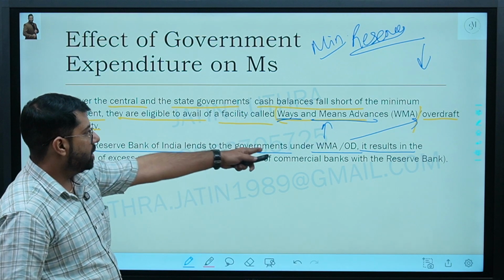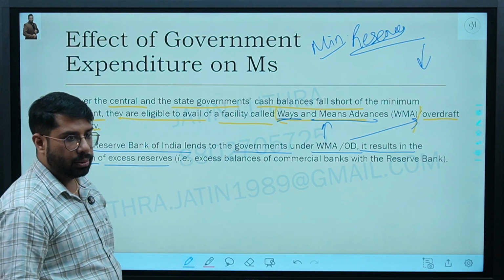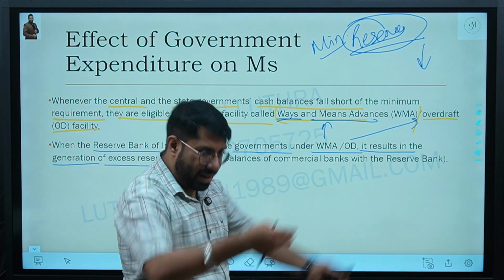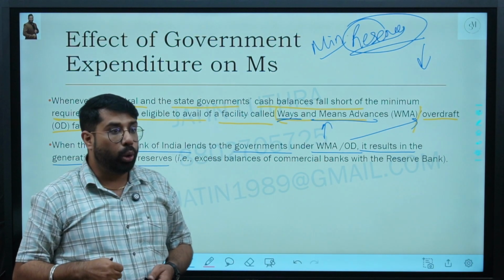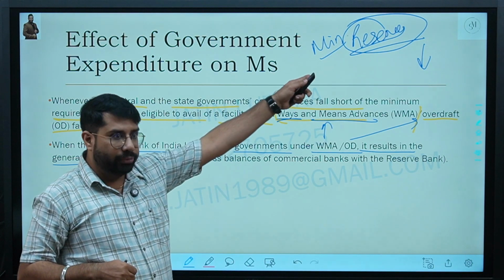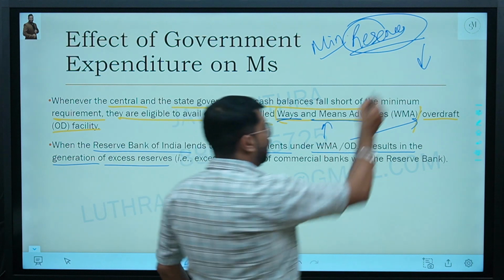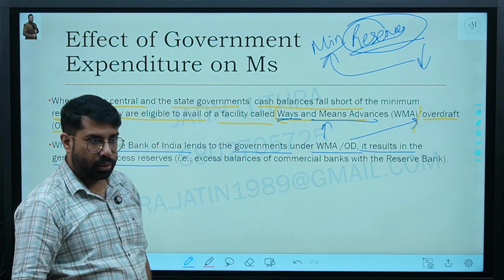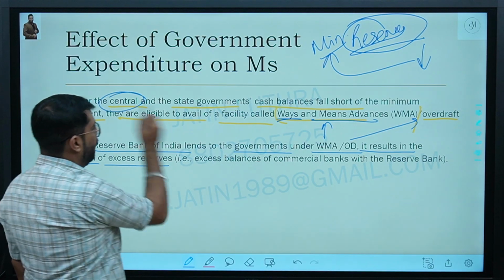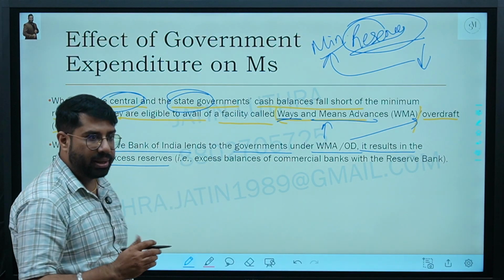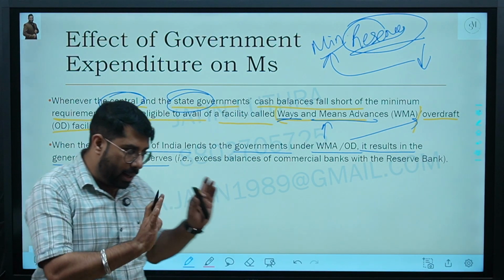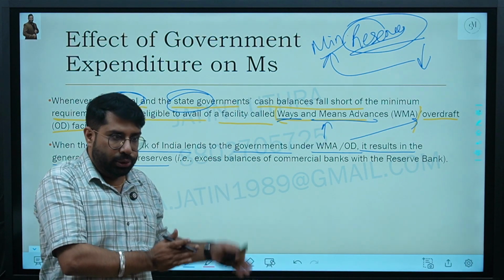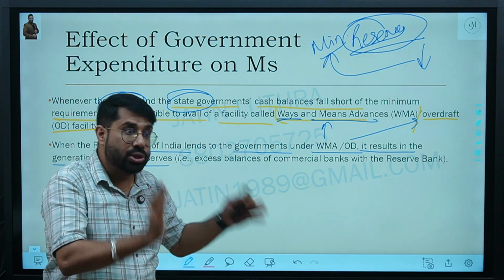Why has this government taken this money from the Reserve Bank? To maintain this reserve, because it was less. And when this loan comes, what will the government do with that money? First, it will create the reserve so that this reserve comes to the minimum level. So my doubt is, which reserve? They have to keep the reserves. Central government and state government, they have to maintain reserves, an amount in their account which can be used for emergency purposes.